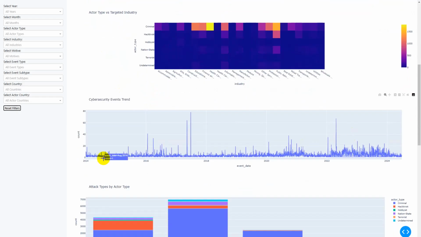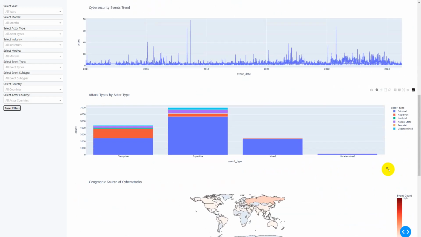Also, here you can see the trend of the events based on the date, and it serves as a pulse of what is actually happening on each date throughout all these years. Also, we have the attack types by actor type. We have the types of disruptive, exploitive, mixed, and undetermined.